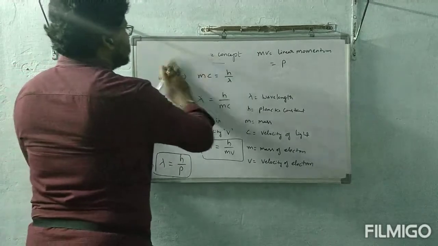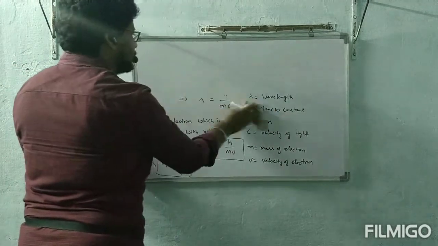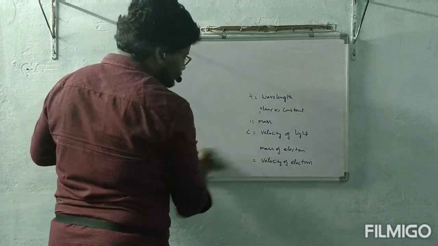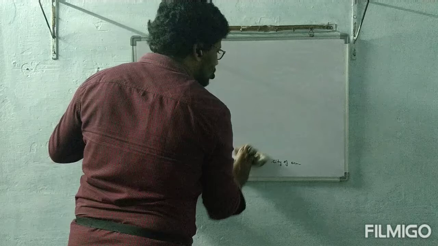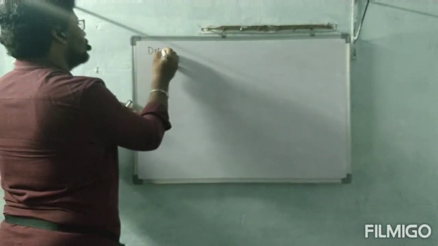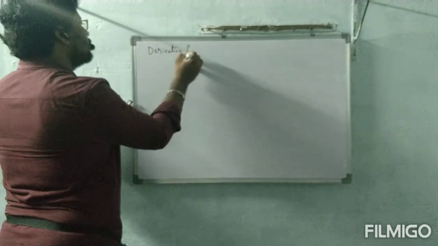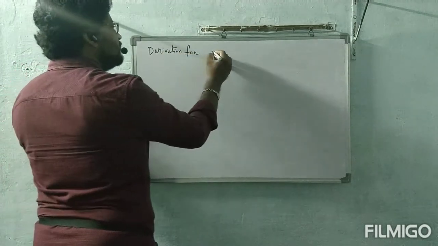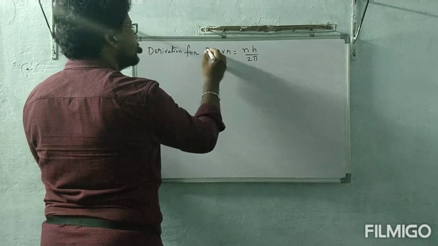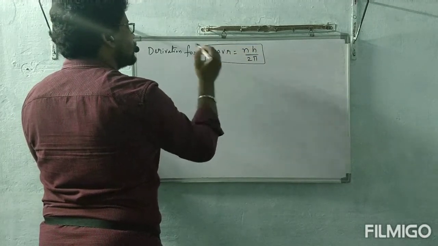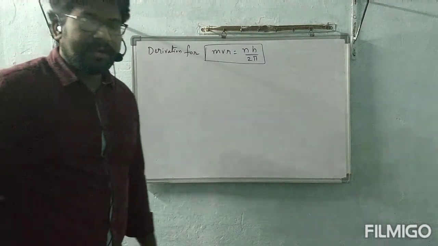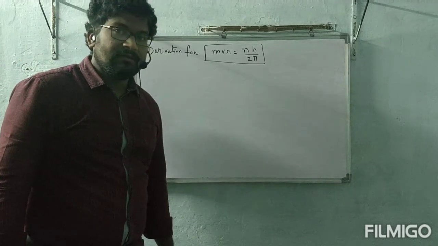Next slide reading. Derivation for mvr is equal to nh by 2 pi, which was not explained by Niels Bohr without considering wave characteristic.